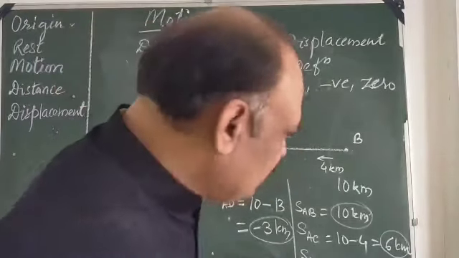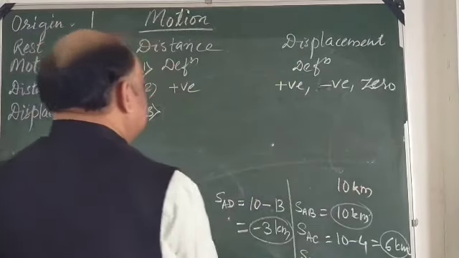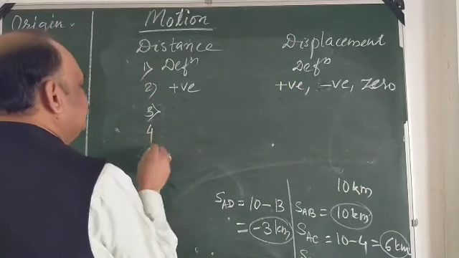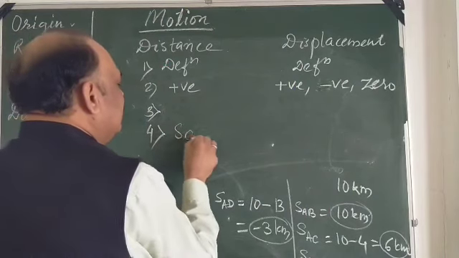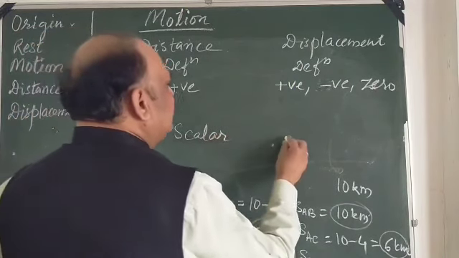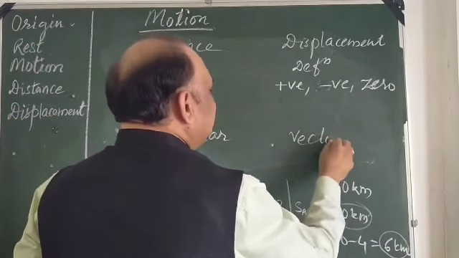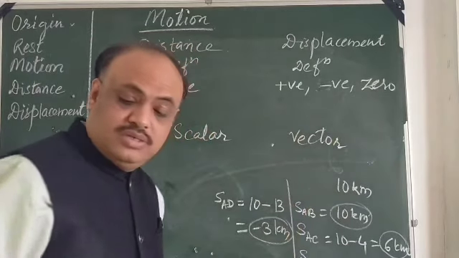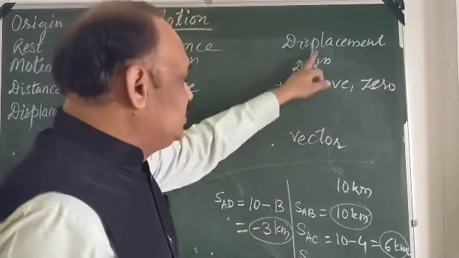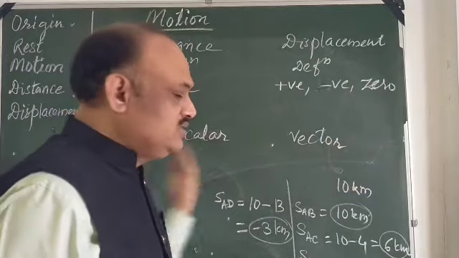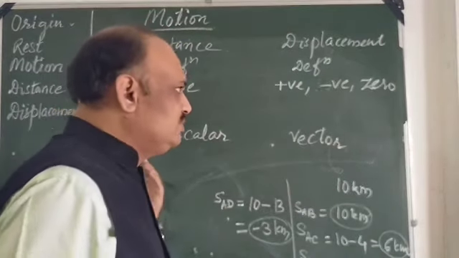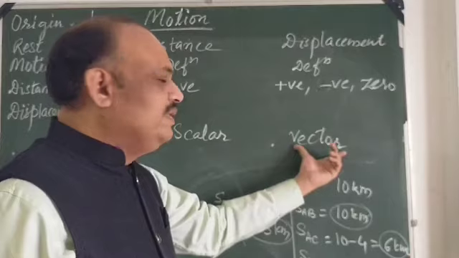And the last point of difference is, distance is a scalar quantity and displacement is a vector quantity, as displacement depends upon direction. We have seen when it is coming back, the displacement was decreasing, isn't it? So it depends upon direction.